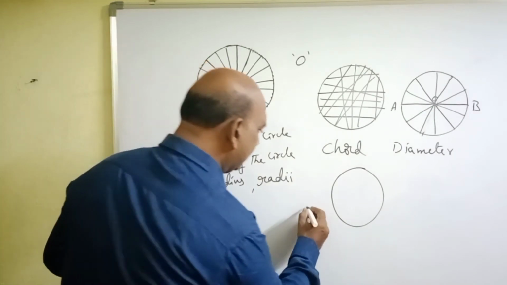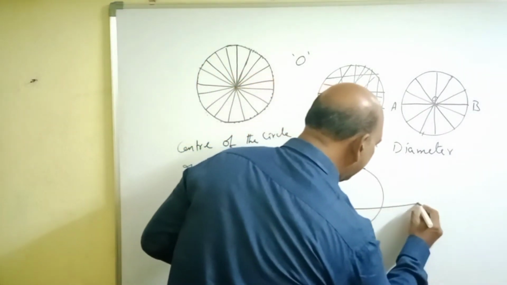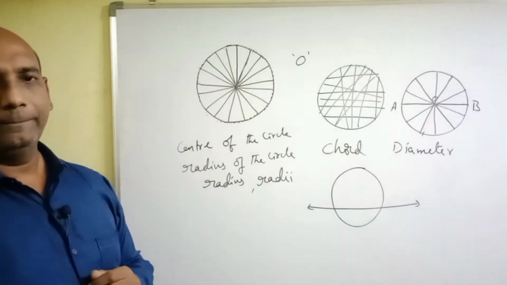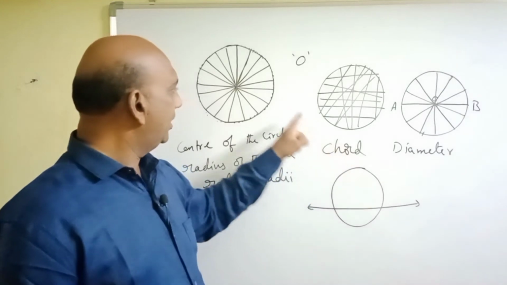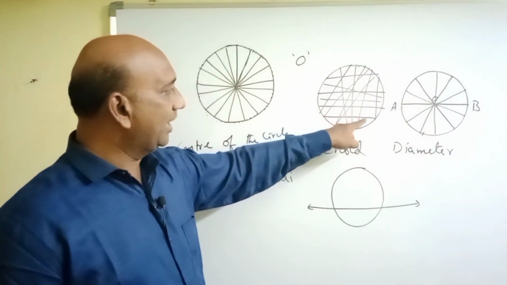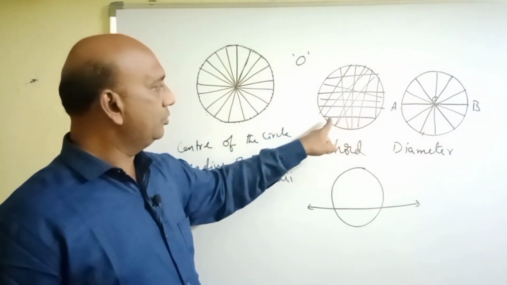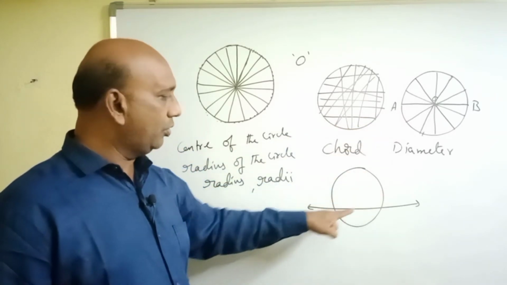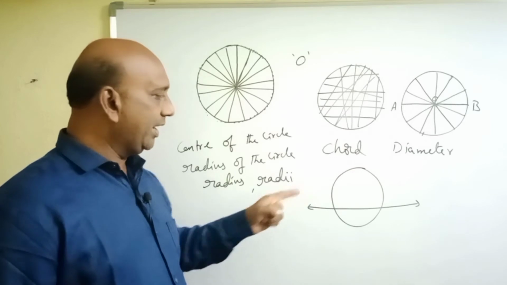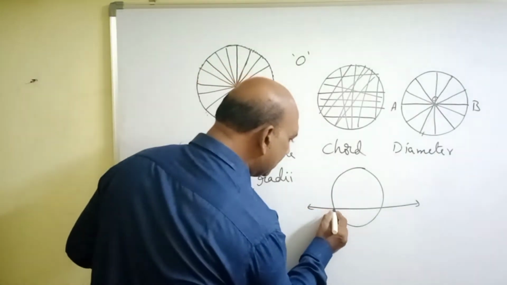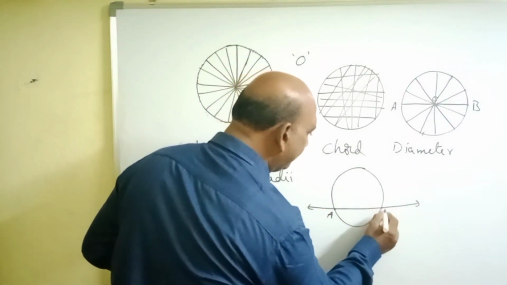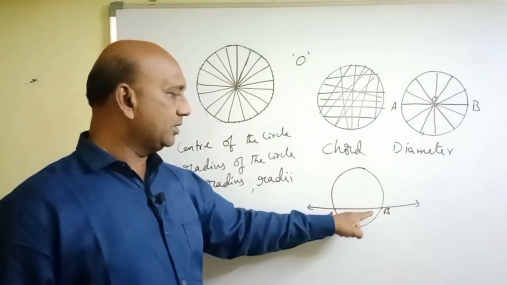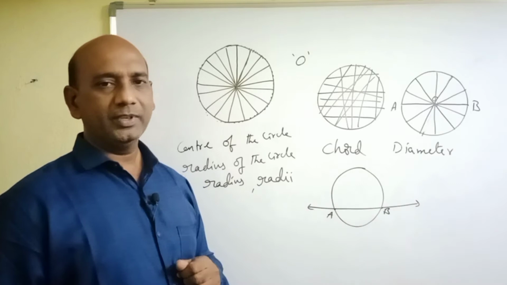A line that passes through any 2 points on the circle. This is the line. Here, these chords are the line segments that pass through 2 points on the circle. This is the line, that means this has no endpoint. This line passes through 2 points. Let us take these 2 points as A and B. This is the line that passes through the points A and B.